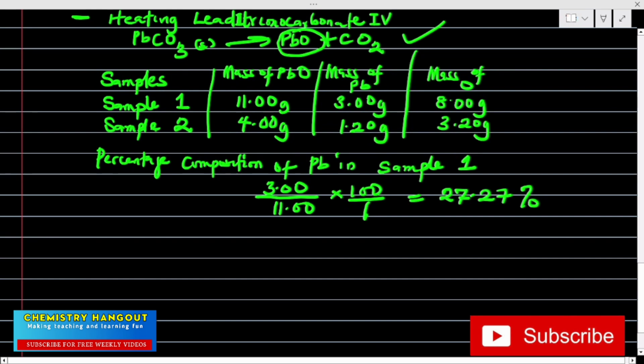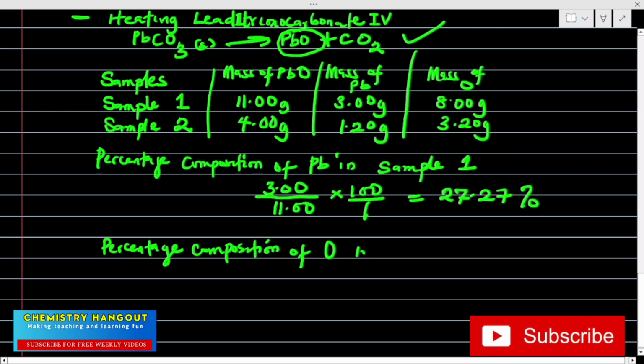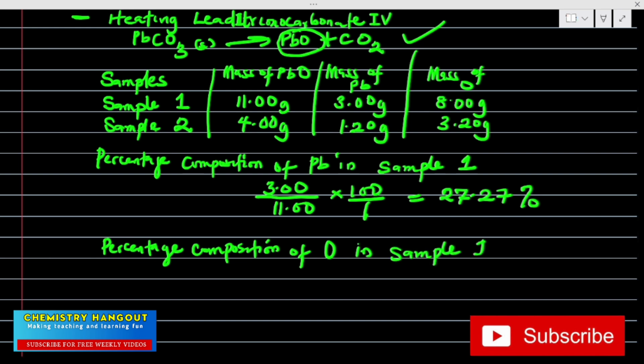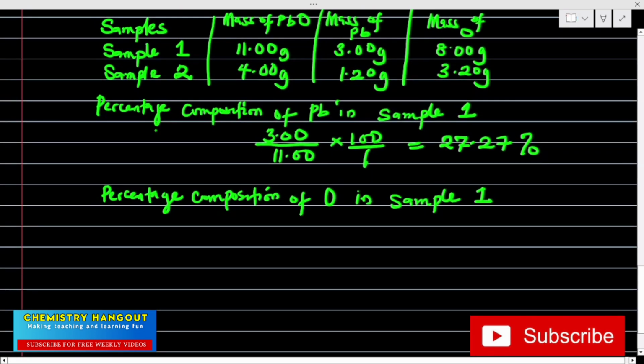So the percentage composition of lead in the first sample is 27.27%. Now let me do the percentage composition of oxygen in sample 1, the second element. What is the mass of oxygen in sample 1?